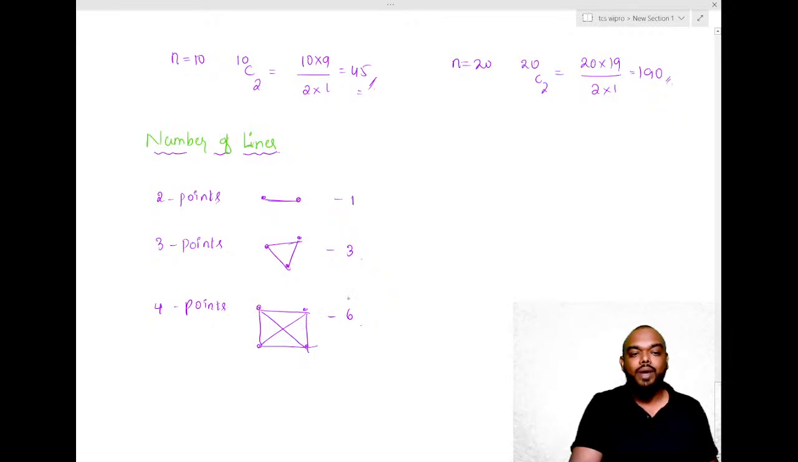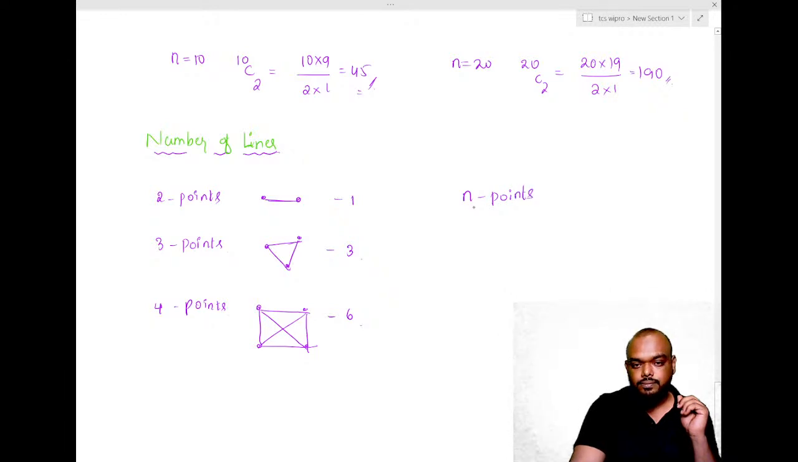Observe. What is happening here? If there are n points, from each point, how many lines can we draw? n minus 1. But every line is repeated twice, so divide by 2. So this will give us the number of lines.